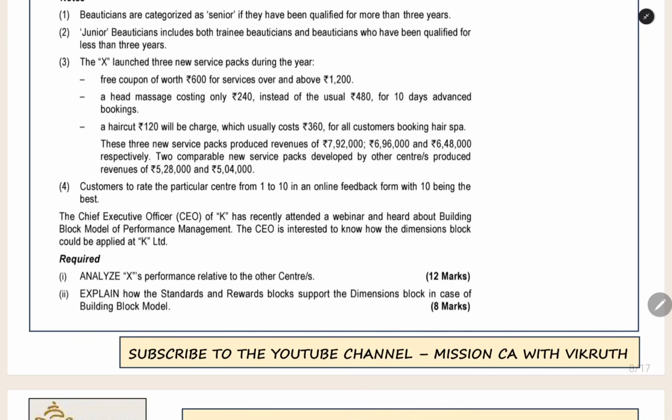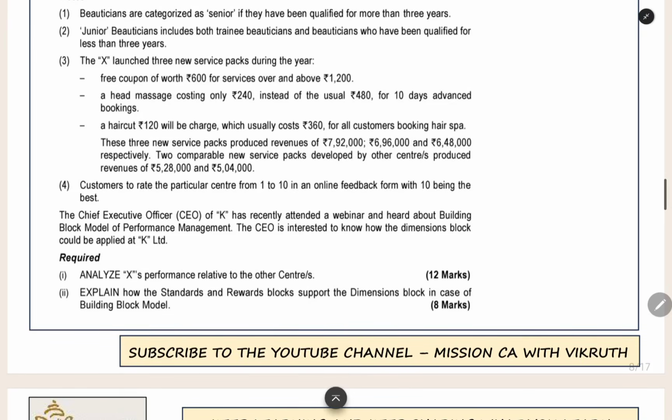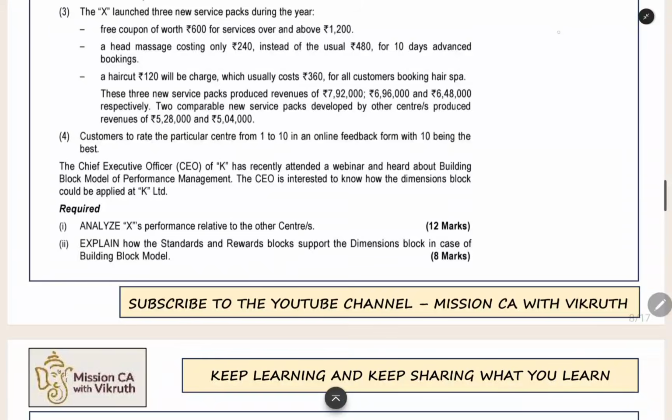And then for other centers also, they will bring service packs. On an average, 2 service packs they will bring. For those similar service packs, how much revenue did they get? 5,28,000 and 5,04,000. This is the average revenue for a new service pack. Now customers will give a rating. 1 to 10 will be the rating range, and 10 is the very best rating.